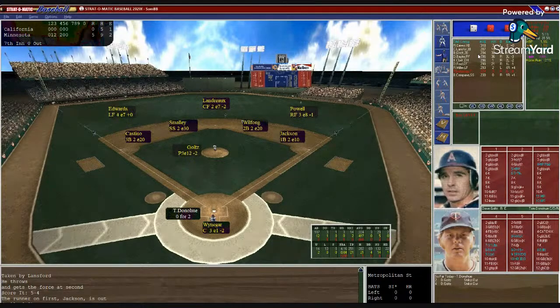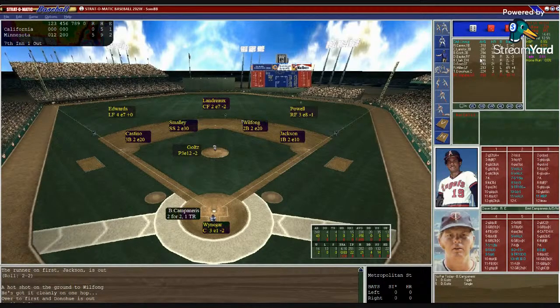251 innings. Don't see him coming out of a possible complete game situation because of that. So it'll be Donahue, Campaneris, and Carew to bat for the Twins. Weininger sets in, puts the target down. Goltz with the windup, and rears back and the pitch. Ground ball to second. Wilfong throws it to Jackson for out number 1.